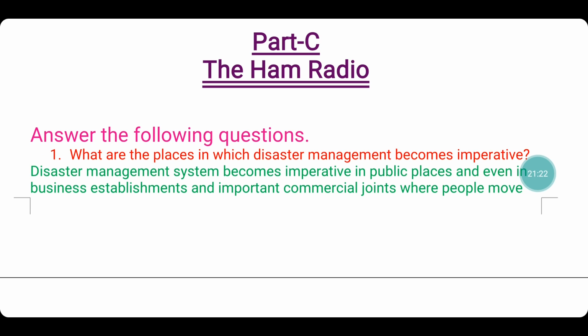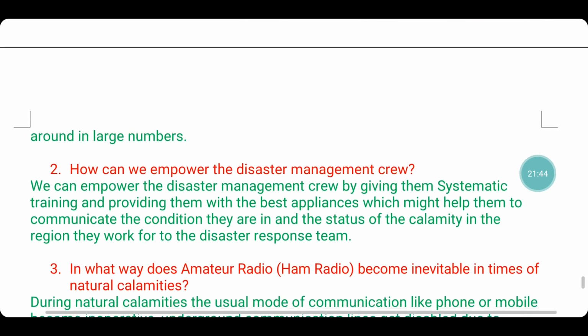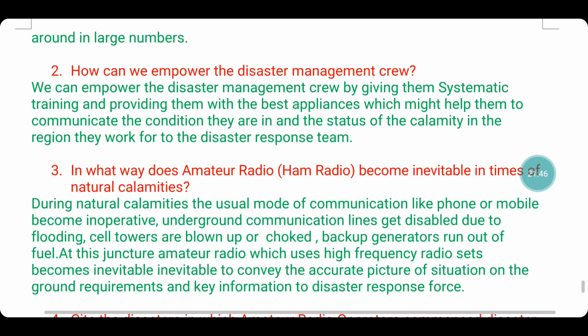On to part C, the ham radio. The first question, what are the places in which disaster management becomes imperative? Disaster management system becomes imperative in public places and even in business establishments and important commercial joints where people move around in large numbers. When the crowd is more, the safety becomes an important factor.